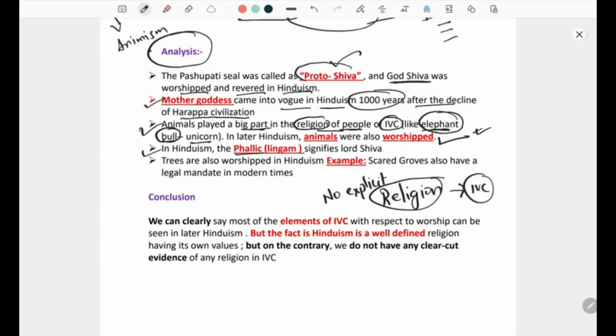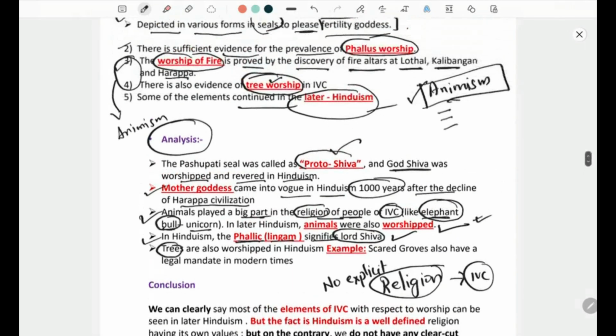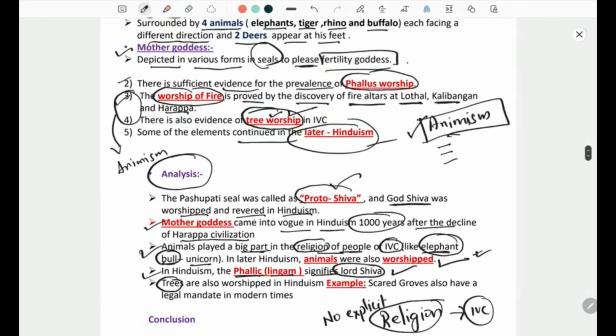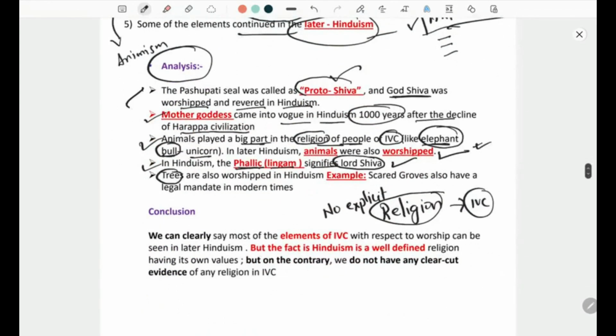In Hinduism, phallic, that is lingam, signifies Lord Shiva. Okay. Trees are also, because we have mentioned here about all these points. We have mentioned here tree worship, we have mentioned here fertility goddess, we have mentioned here phallus worship. So we need to write accordingly, like we relate with those points which you have mentioned above. Trees were also worshipped in Hinduism. For example, sacred groves. Not scared, it is sacred. Sacred groves also have a legal mandate in modern times.